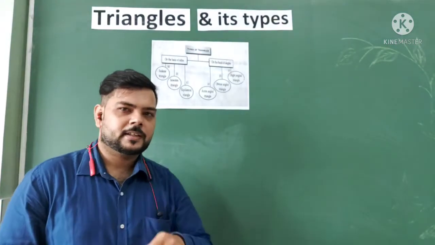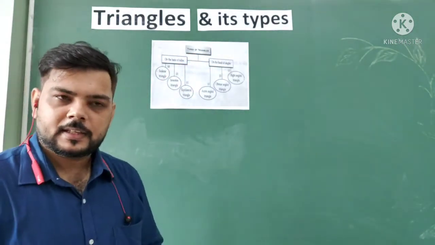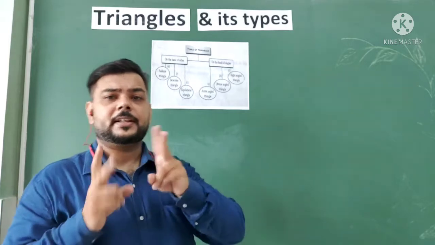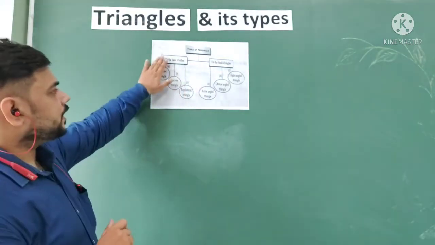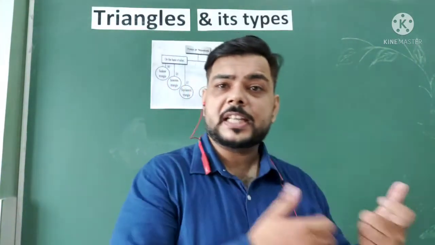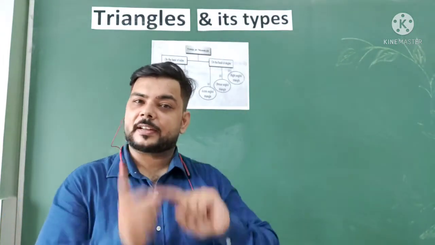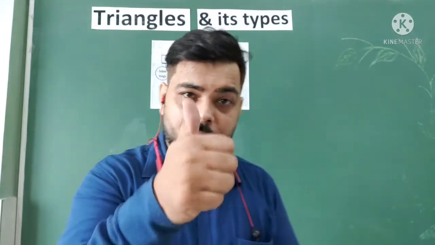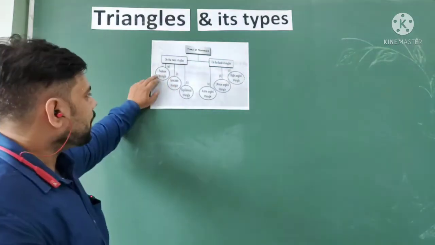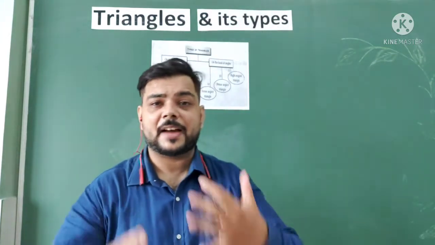In our third part, we will recall the concept of types of triangles. When we are talking about the types of triangles, we have two bases for finding the type. First, according to the sides, means with the help of the sides we can find the name of the triangle and identify it. Second, we have types of triangles with the help of the angles. First of all we will start with the basis of sides. Number one, we have a scalene triangle. Second, the equilateral triangle, and third, the isosceles triangle.